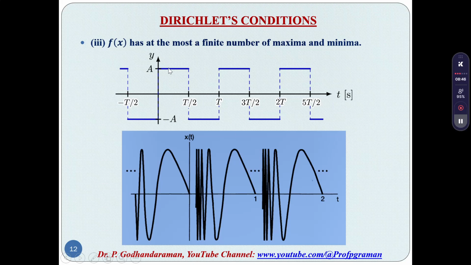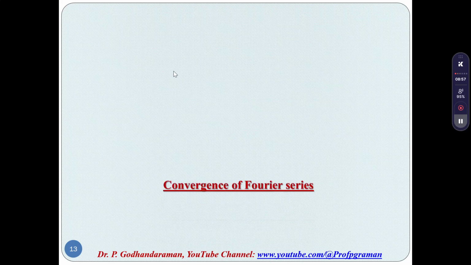The first one has one maximum and one minimum, a finite number, so it is possible to find the Fourier series.